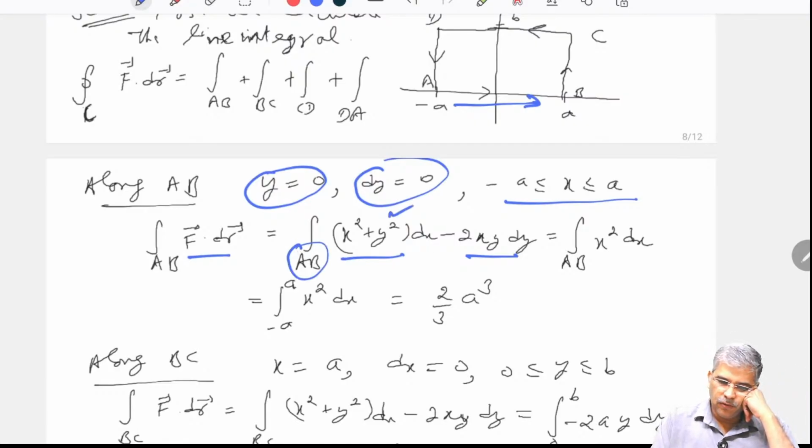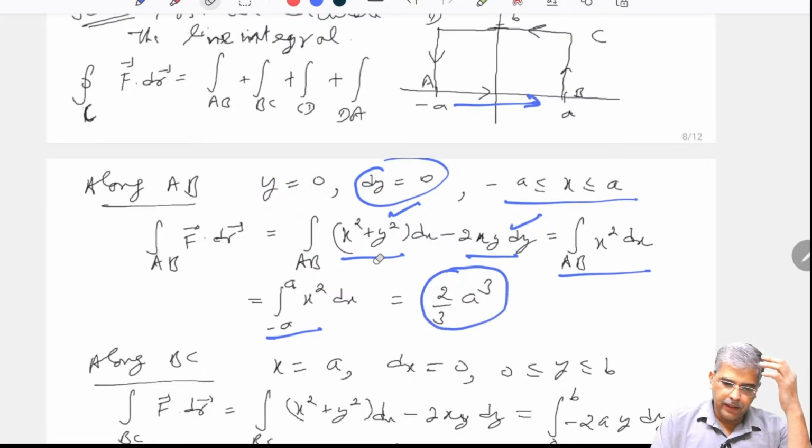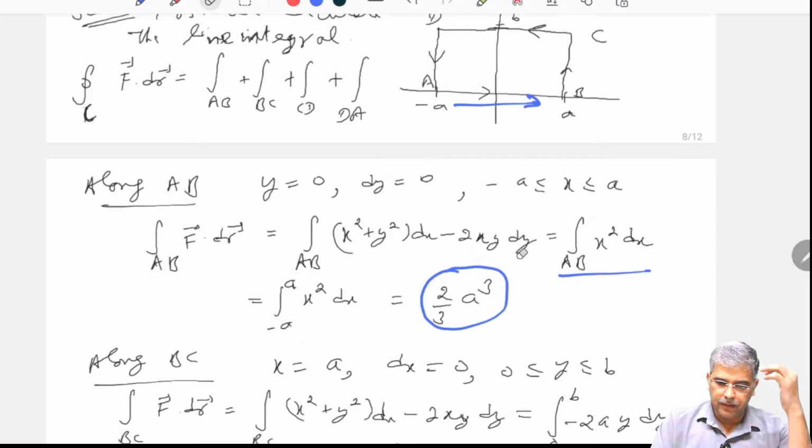Now I put the value of y as 0 and dy as 0, so I will obtain only x square. Now I put the limits of x, that is minus a to a, and ultimately this answer would turn out after integrating it. So this is along AB.